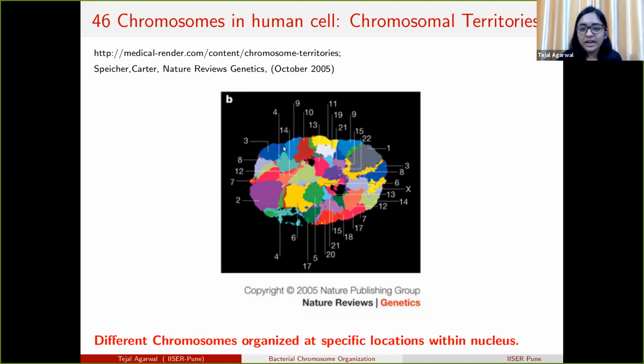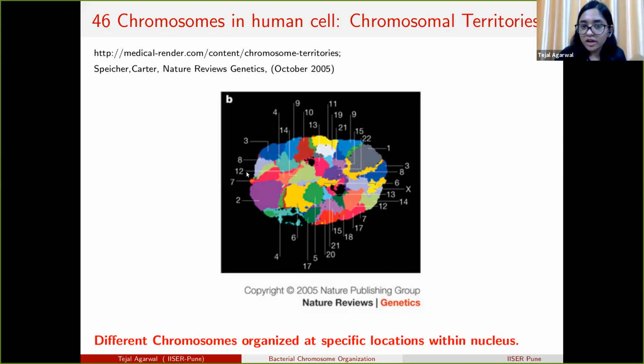From here we see that the different chromosomes are not found in a mixed state, but all the polymers occupy a certain specific location inside the nucleus. Like chromosome number 3 is only found in this region, and it is not mixing with another chromosome, suppose number 8.